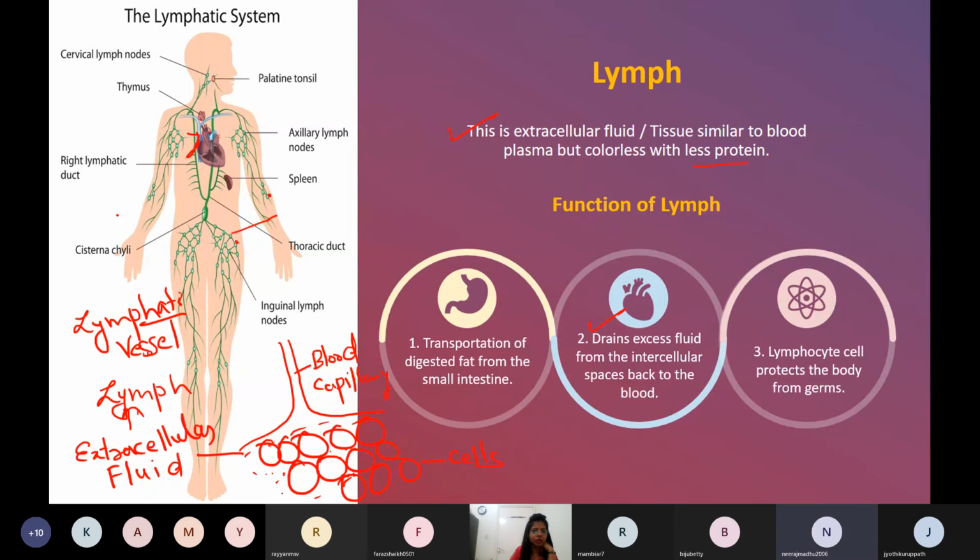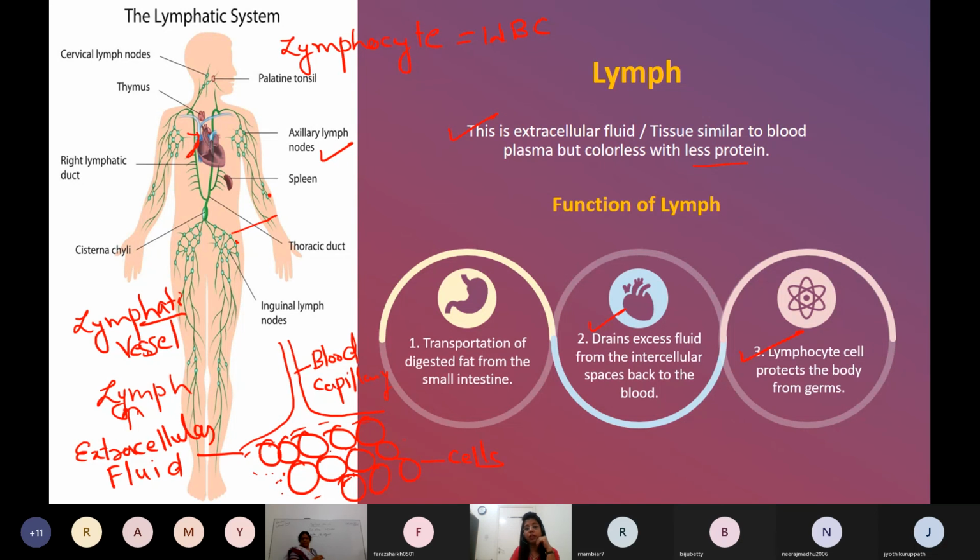These are called nodes, lymph nodes. So many lymph nodes are there. Lymph nodes are very good because they are making lymphocyte cells. A lymphocyte is a kind of white blood cell that is protecting your body, fighting against pathogens, giving immunity. So the lymphocyte cell protects your body from germs. So this work is done.